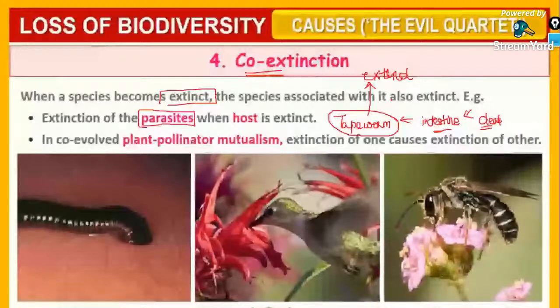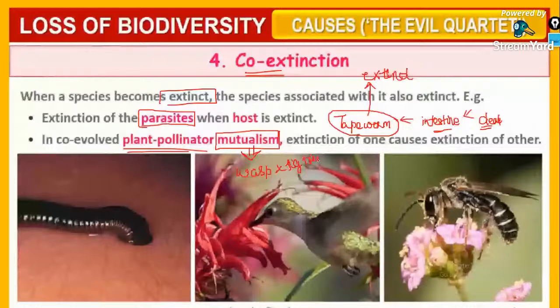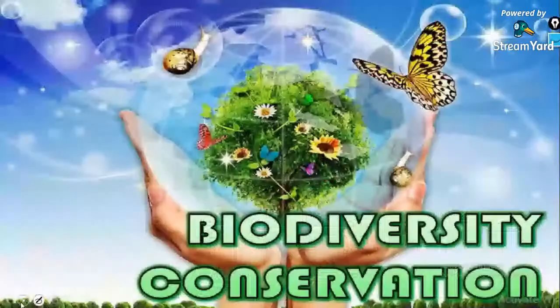Same, for example, plant and pollinator. In the chapter Organisms and Populations, you will study about mutualism, about the wasp and the fig tree. The fig tree provides a platform for the wasp to lay its eggs. And what does a wasp do in return for that? It just helps in the pollination of that particular species of fig tree. So that is all about that.